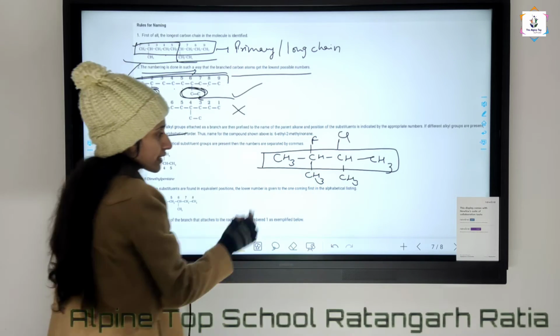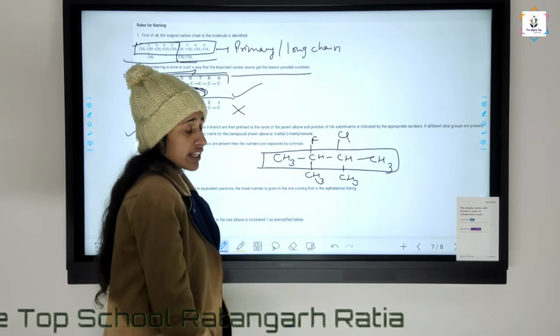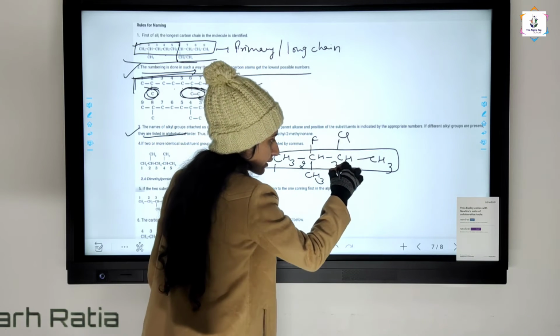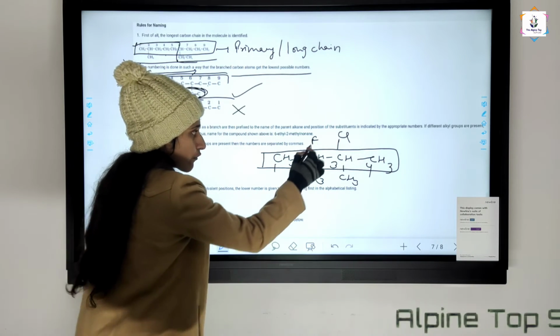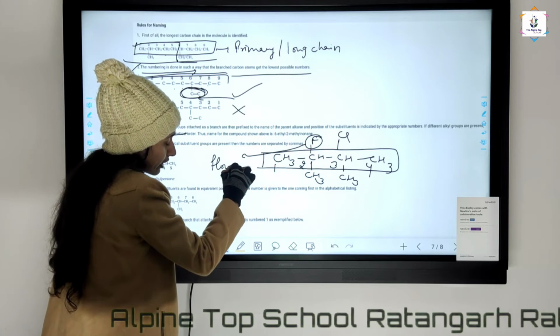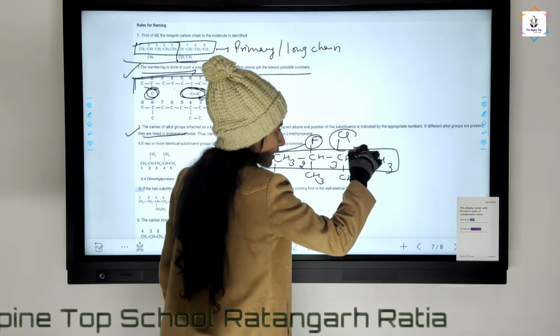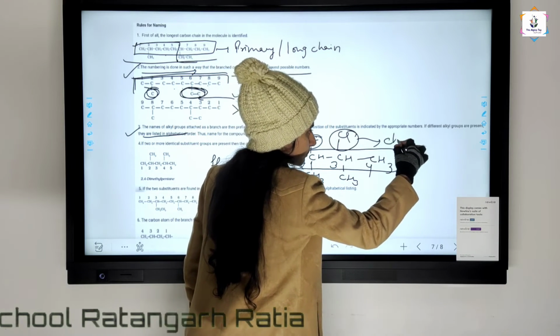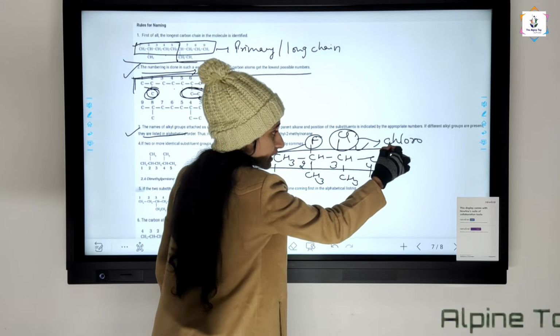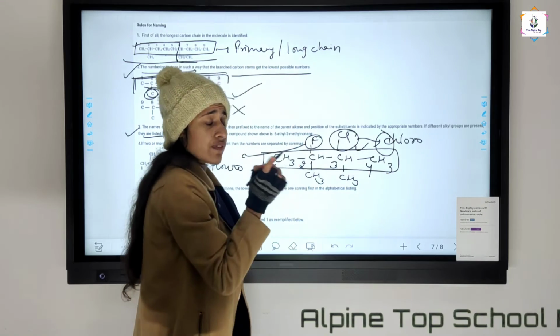This is the longest chain. If we select the numbering 1, 2, 3 from this side, fluoro comes first. Here the name of the substituent is fluoro, and the substituent on this side is chloro. Here chloro comes first alphabetically.